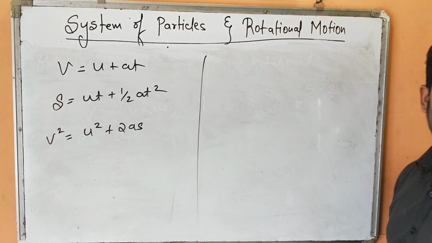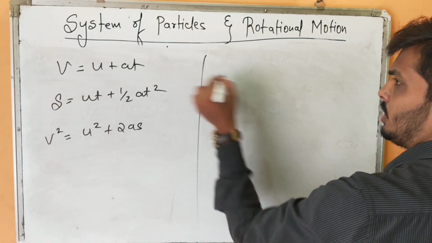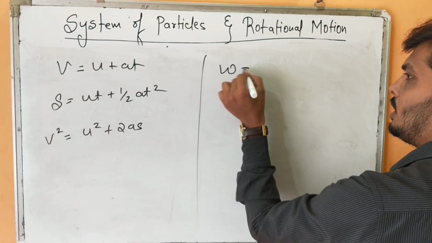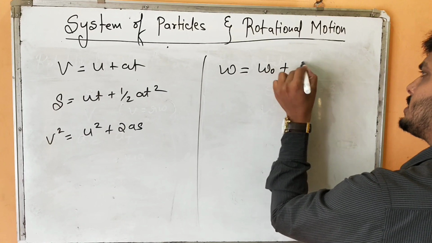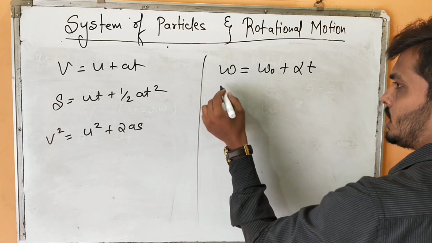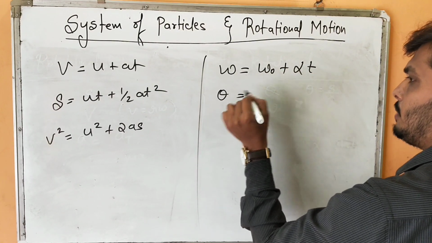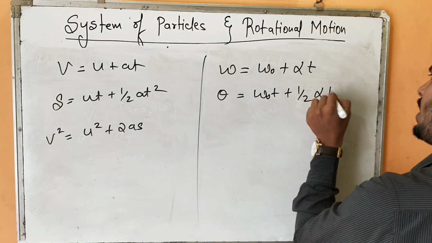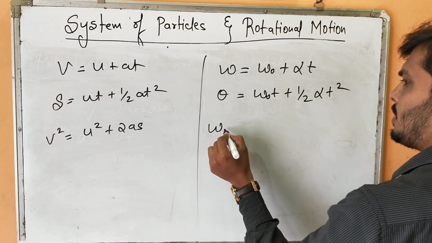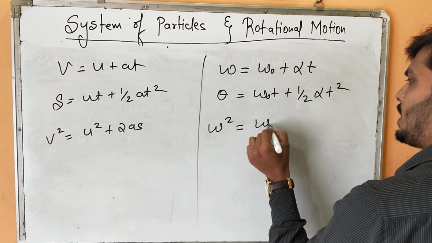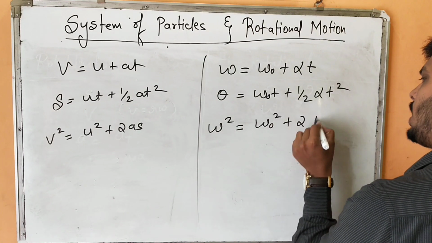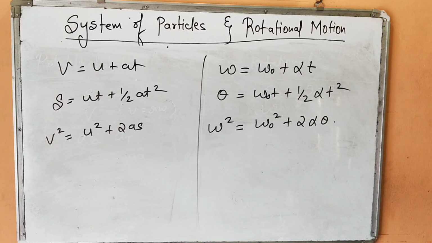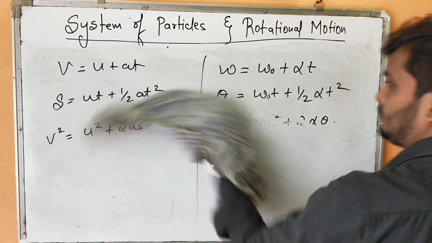Now let us relate this also. What is v here? Omega equals omega naught plus alpha t in rotational. S is displacement; here it will be angular displacement: theta equals omega naught t plus half alpha t square. V square becomes omega square equals omega naught square plus 2 alpha theta. Got it? Fine.